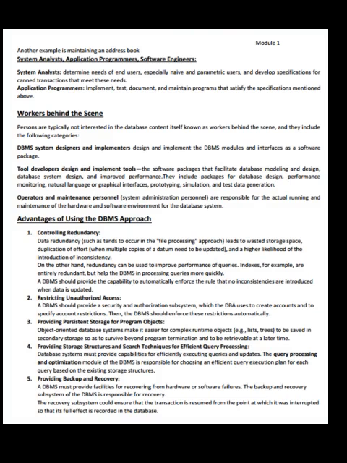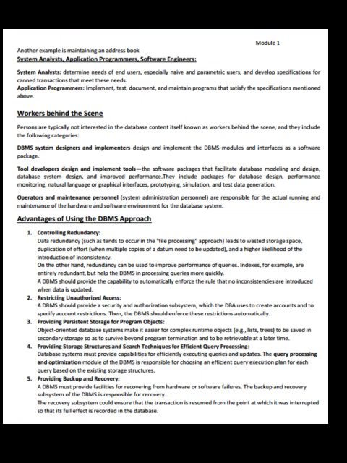System analysts, application programmers, software engineers. System analysts determine the needs of end users, especially naive and parametric users, and develop specifications for canned transactions that meet these needs. Application programmers implement, test, document, and maintain programs that satisfy the specifications mentioned above.